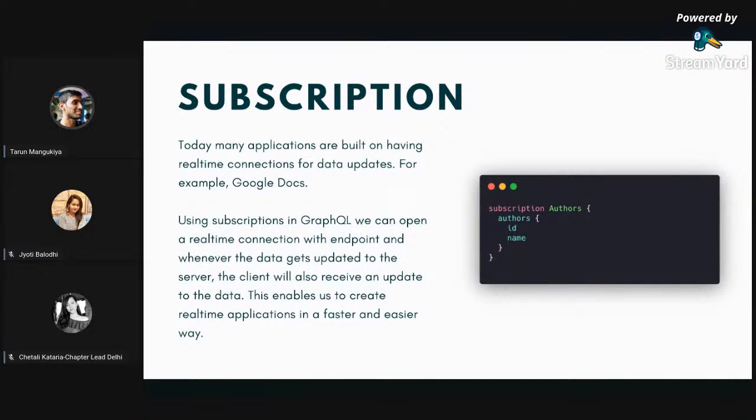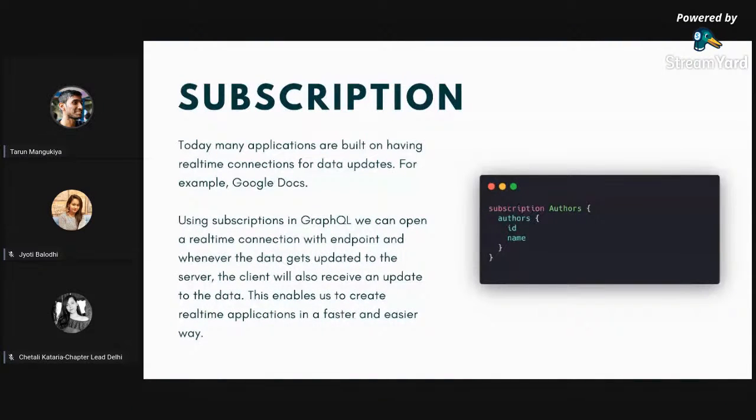In this case, I'm asking for authors, listing authors with their ID and name. So whenever any user changes the name of that author, I will get notified in my client. My client can be web, mobile, iOS or Android, any other device. I'll show you this in an example at the end.